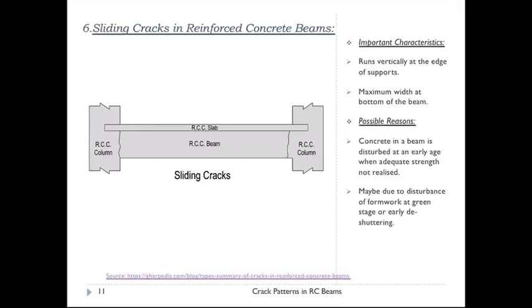This type of concrete crack appears when the concrete gets disturbed in the fresh state, and they usually run vertically, and the maximum width of the crack will be at the bottom of the beam. This may also be a result of disturbance of the formwork at an early stage.